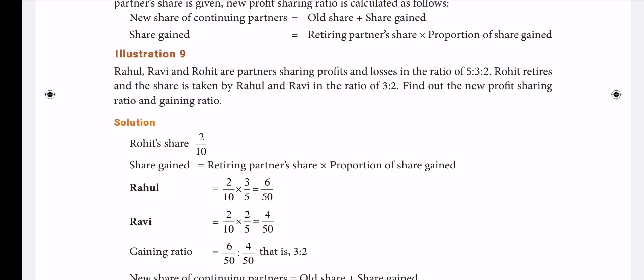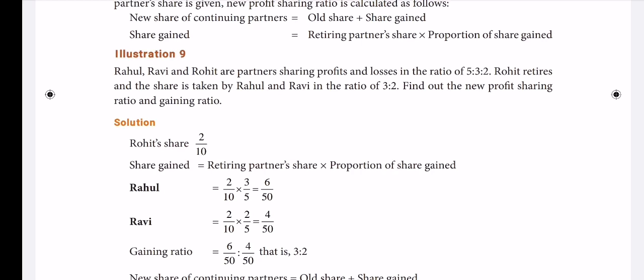Now come to the second partner. The new ratio of Ravi equals his old share plus his gain share. His old share is what? 3/10, plus his gain share, 4/50. Therefore 3/10 plus 4/50. As usual, the common factor is 50: 5 tens are 50, therefore 5 threes are 15, then 1 fifty is 50, 1 four is 4.